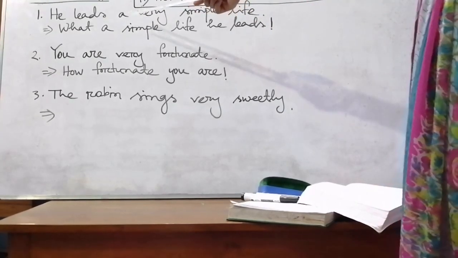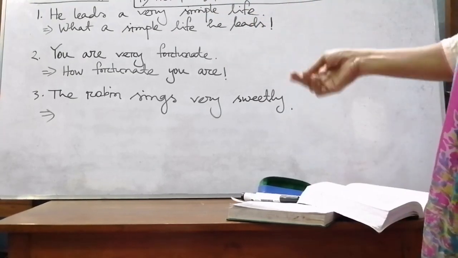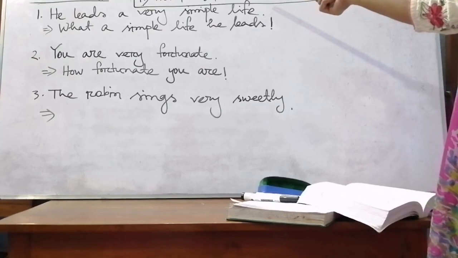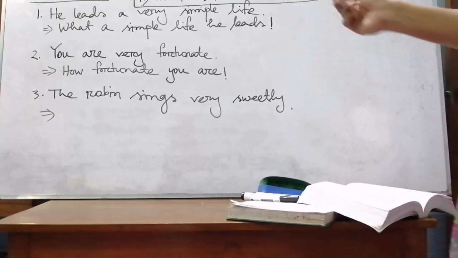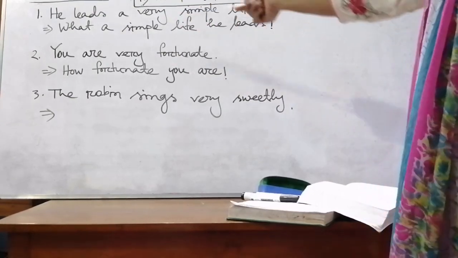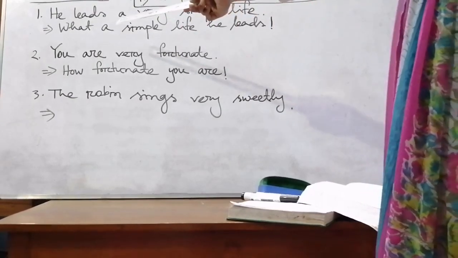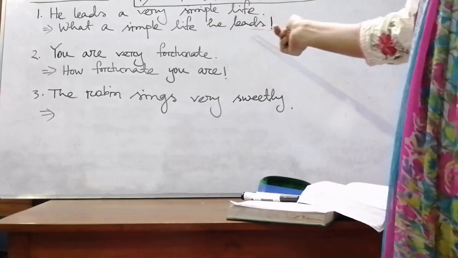So my dear students, look at sentence number 1. He leads a very simple life. It's an assertive sentence, and to make it exclamatory we will use what a simple life. We won't use very; we avoid very. So: what a simple life he leads.